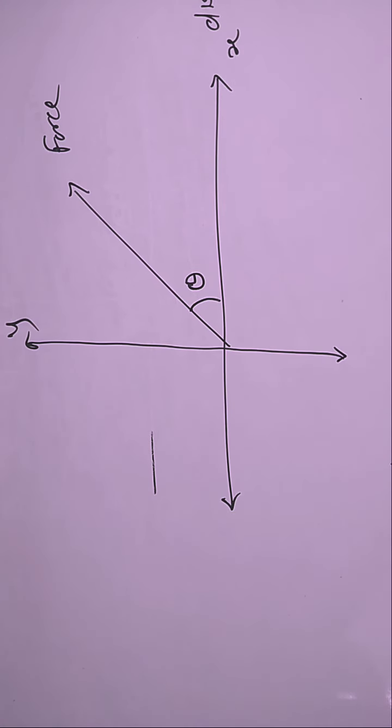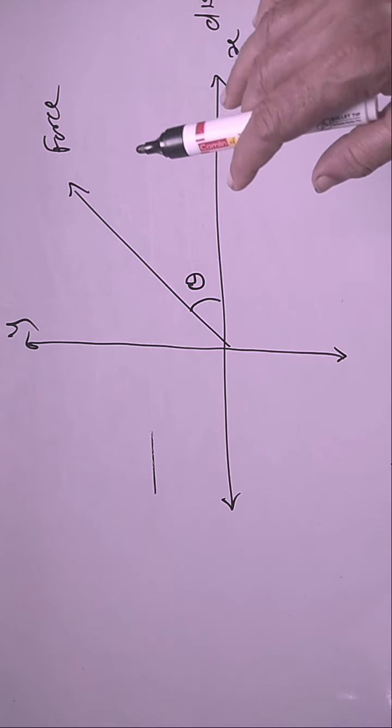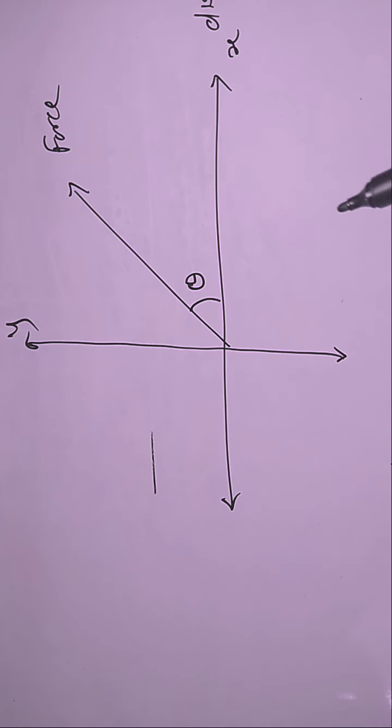To understand better, here we study about vectors. A vector has direction, and if we consider the xy plane, the Cartesian plane, in that case every vector can be explained as the sum of two forces.